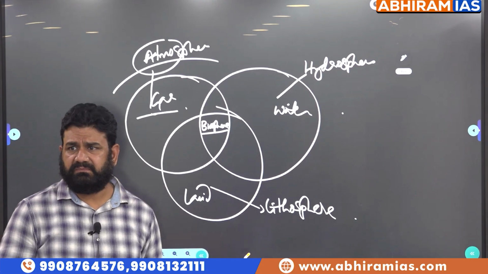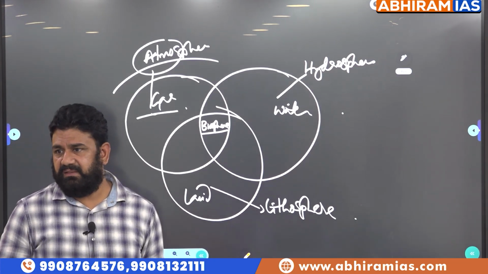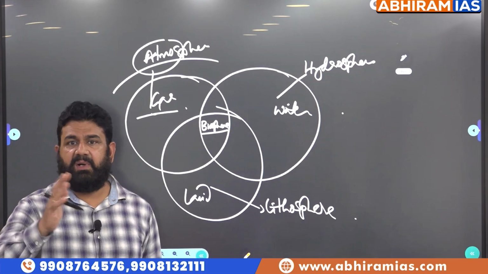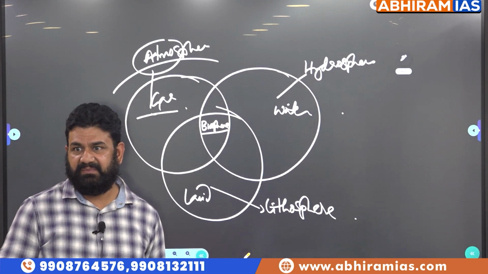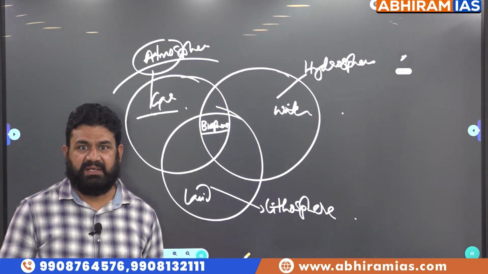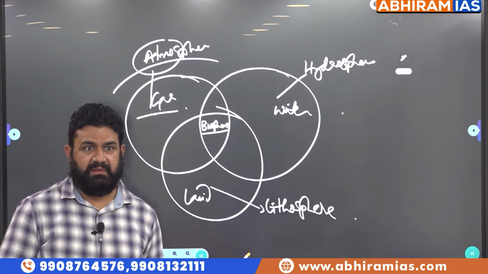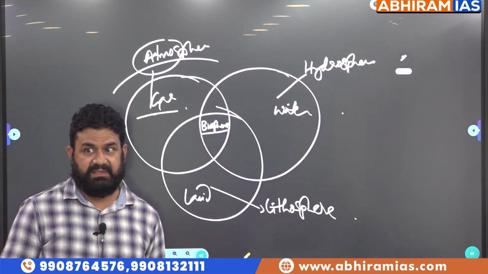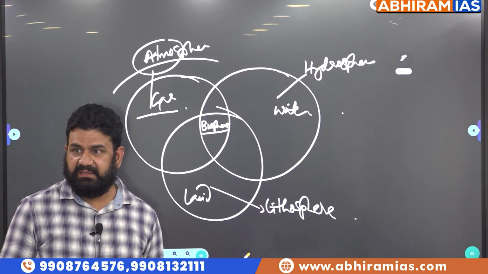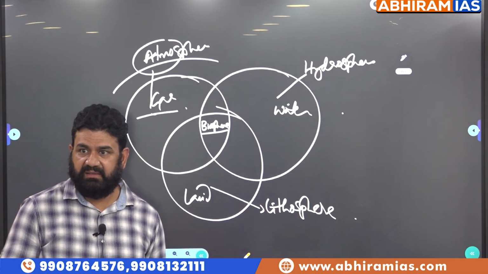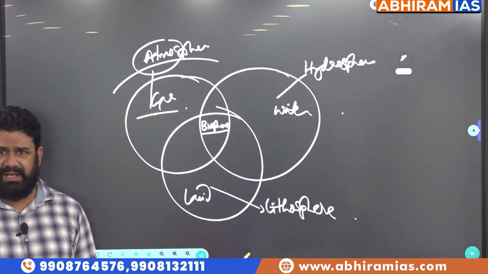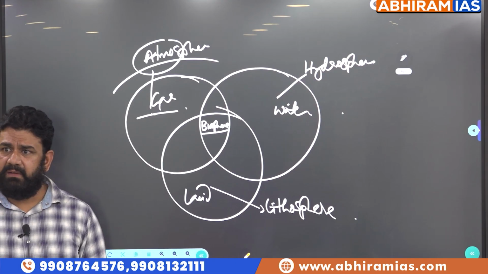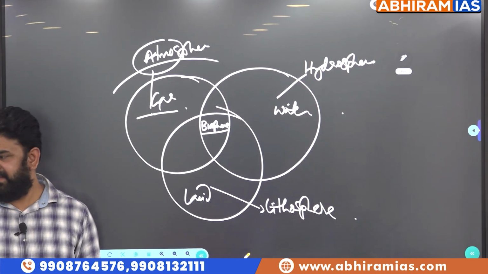Abstract means what? In general, what is abstract? Which paper among your GS five papers is the abstract paper? Ethics is abstract. Yes or no? UPSC GS4, ethics. It is a set of abstract ideas. They don't exist in reality. You understand? For example, honesty. Is that a tangible object to see, to sell, to buy, to acquire, to procure? Okay, integrity. Where is it? Come on. What is that?